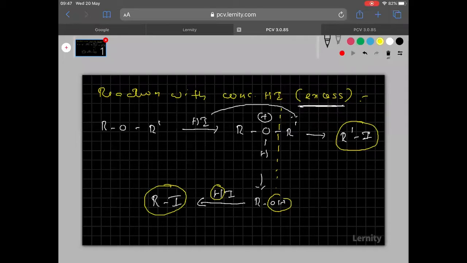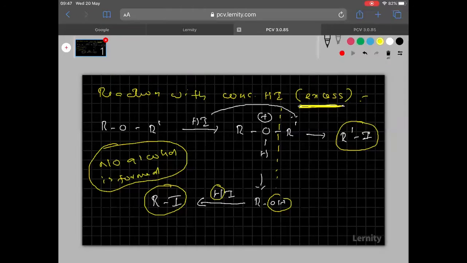So when you take excess of HI, remember everyone, no alcohol is formed. Only iodoalkane is formed, remember.